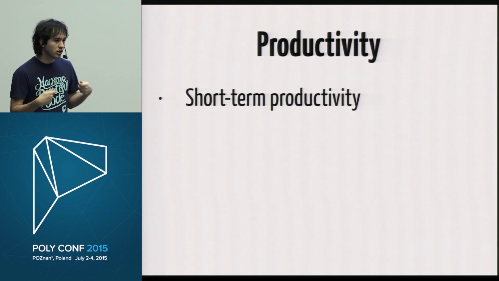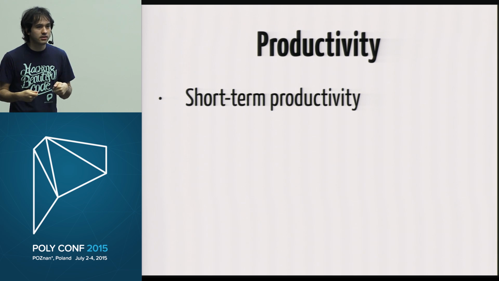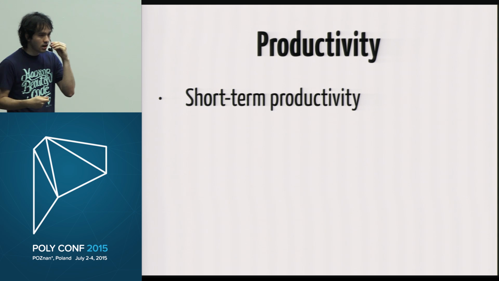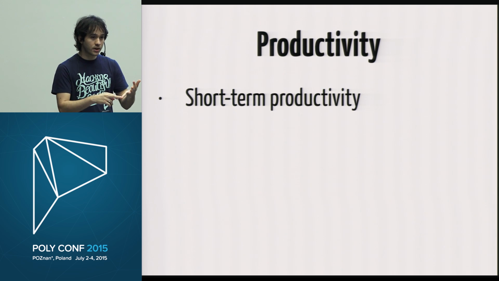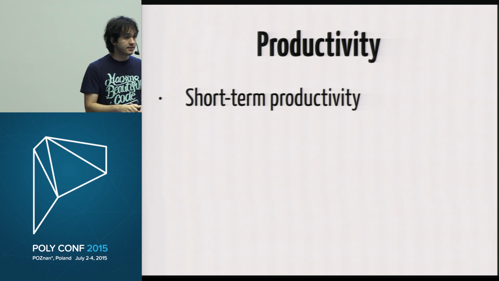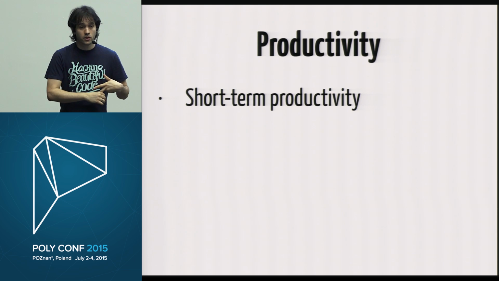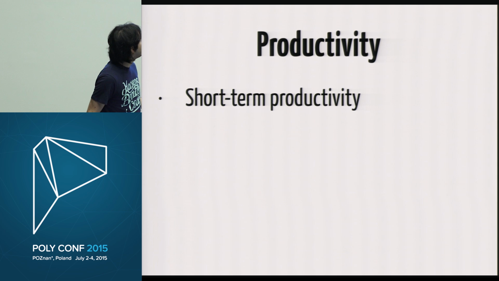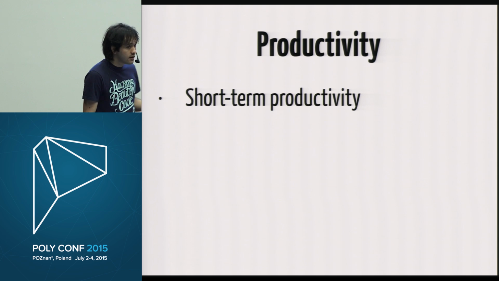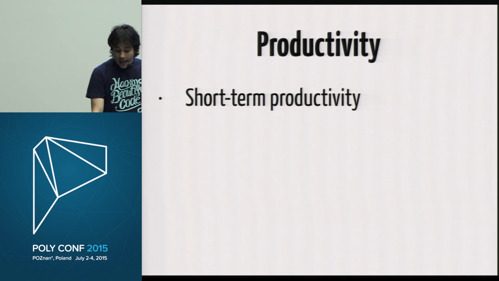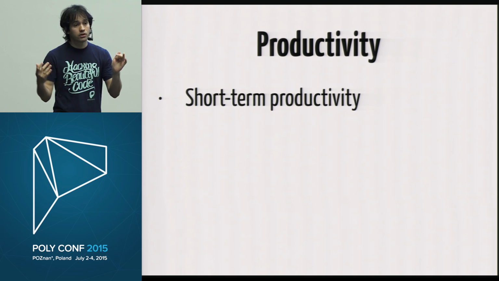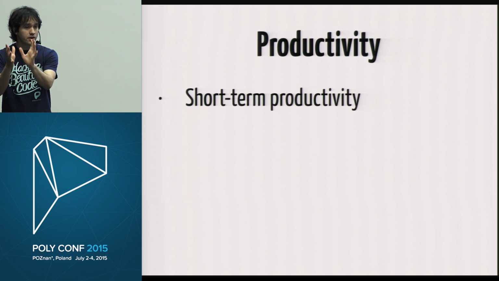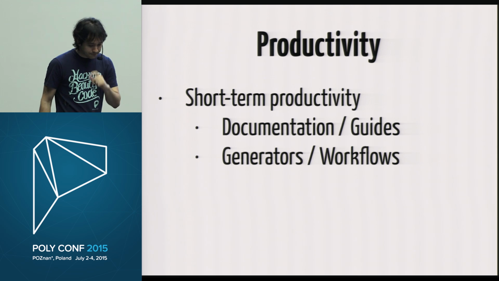So if you watch this talk and say, hey, I'm really excited about this, I want to try this Phoenix thing out, it's a new framework, a new programming language, a new paradigm. How easy is it going to be for you to get started and understand the concepts? So short-term productivity is a lot about having good documentation, good guides, and very good tooling or a very good workflow that allows you to just focus on what you need to do at the beginning.